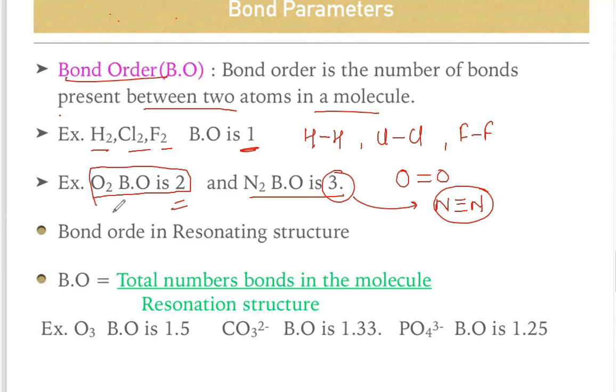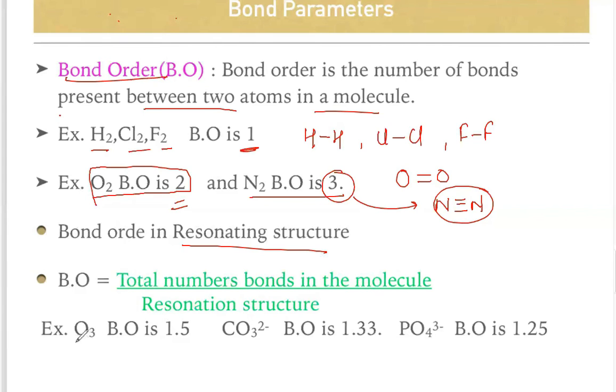Sometimes the question may ask you about the resonating structure. What is the meaning of resonating structure? If you just follow my resonance lecture, you will understand. Briefly, resonating structures are structures where any structure can be represented as two or more structures, and none of the structures can represent the exact structure energy of this molecule. So there are different structures we are representing.